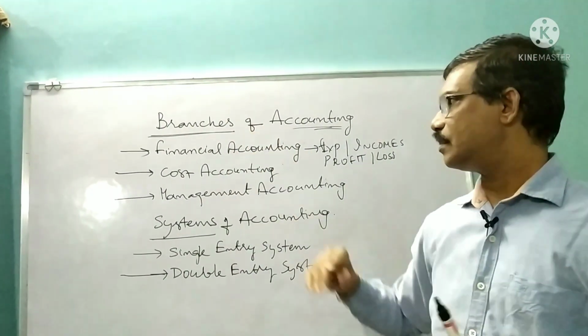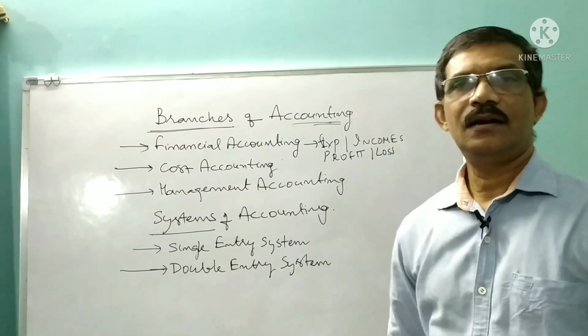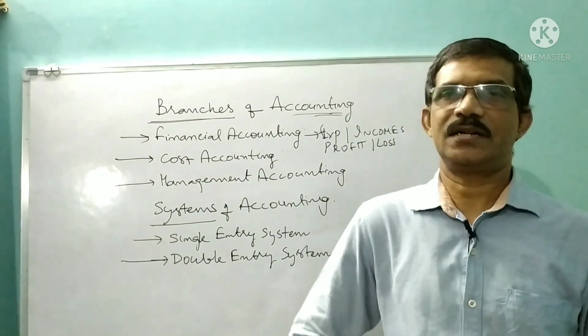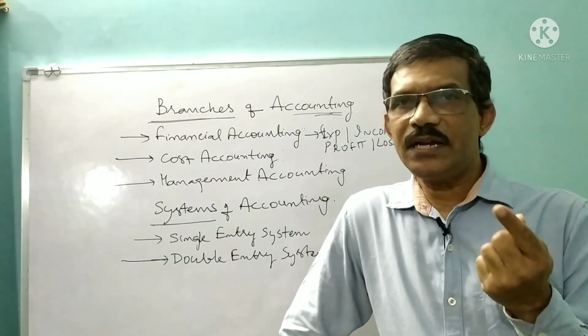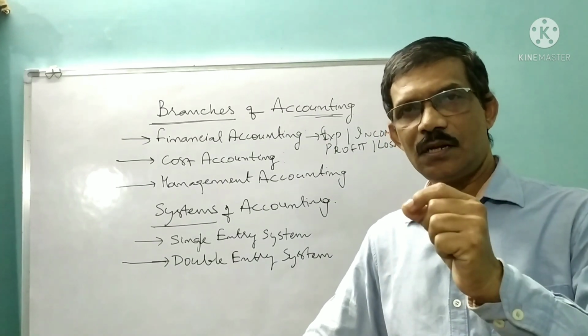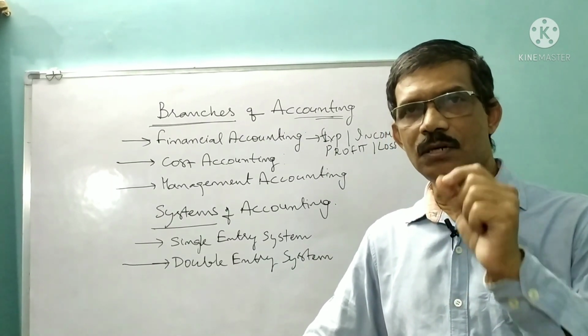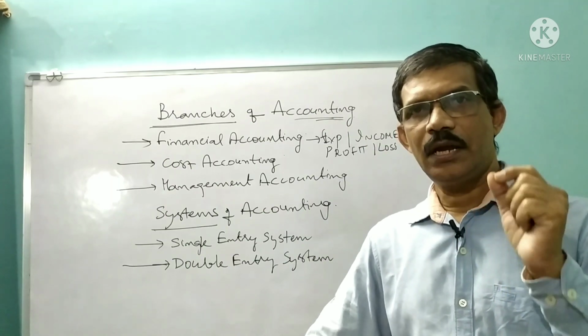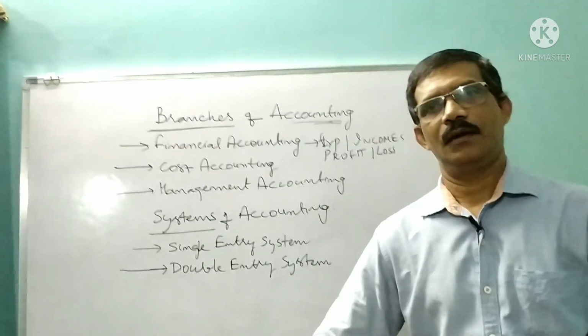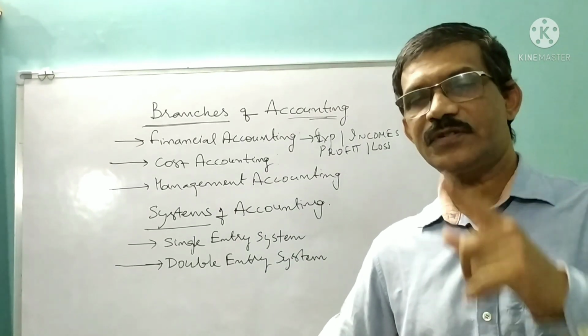Okay, next let us go for the second branch of accounting, cost accounting. What is cost accounting? Cost accounting is that branch of accounting which focuses on cost control in order to increase your profitability.